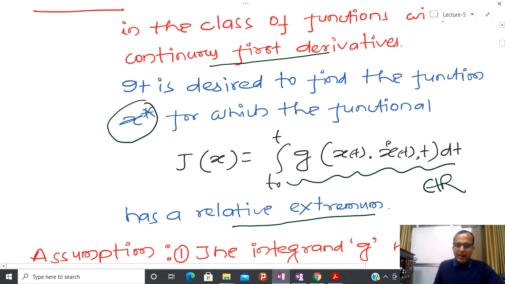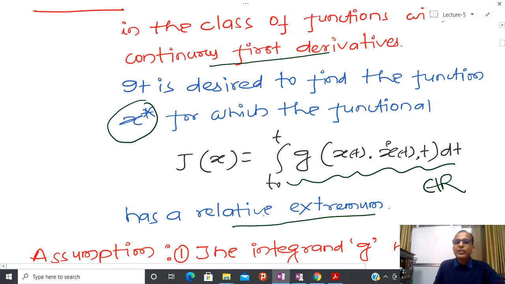So now my problem is very simple. I have some kind of functional and I have to find x star such that this particular functional has a relative extremum.